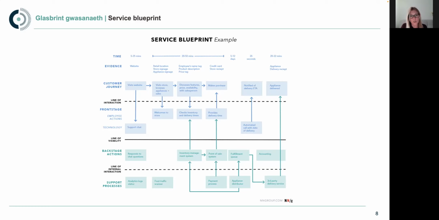But then you can also build in the backstage actions, what's happening behind the scenes. They're all the parts of the organisation that are supporting that service to happen, to make sure that it's as efficient a service as it can possibly be. So service blueprint is something that you could move on to doing once you've built your user journey or your customer journey map.